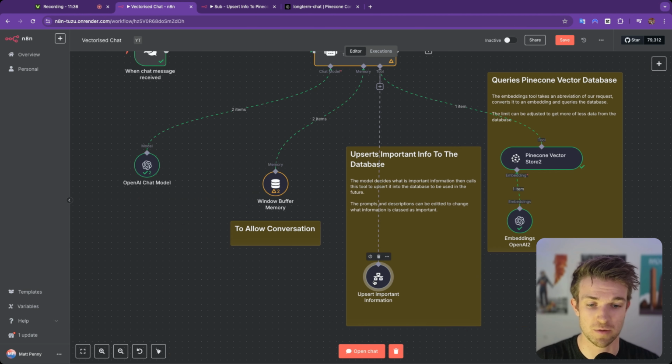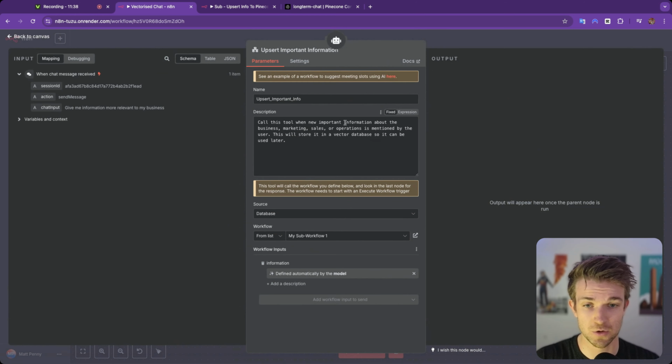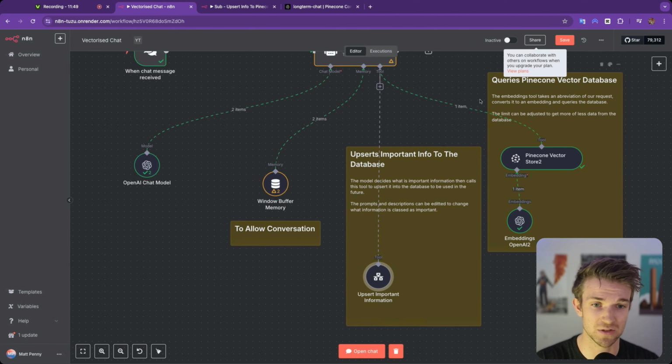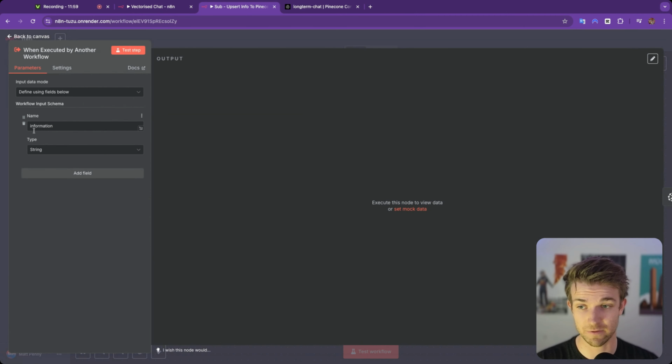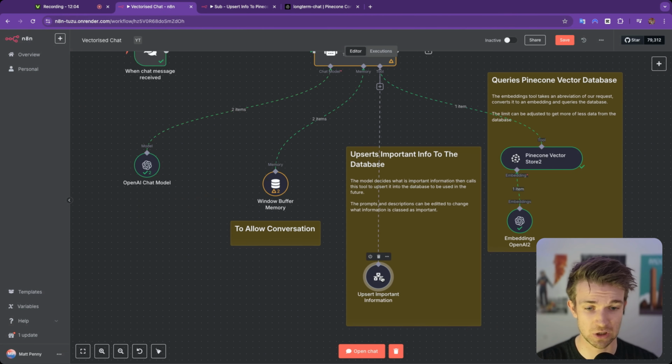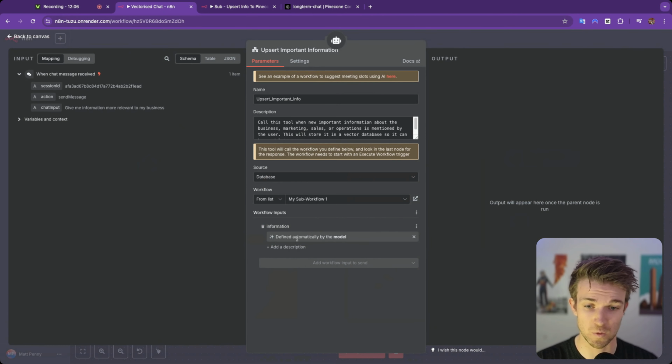So let's have a look at the description of this tool. It says, call this tool when new important information about the business, marketing, sales, or operations is mentioned by the user. This will store it in a vector database so it can be used later. So we're just giving some information to the agent about what this is doing. Then if we have a look at this tool over here, this is very simply taking information, which we're passing in as a parameter, and the AI will automatically do that. If we go back over here, for the information parameter, we are allowing the AI to define this. So the AI is passing in whatever it thinks is important.